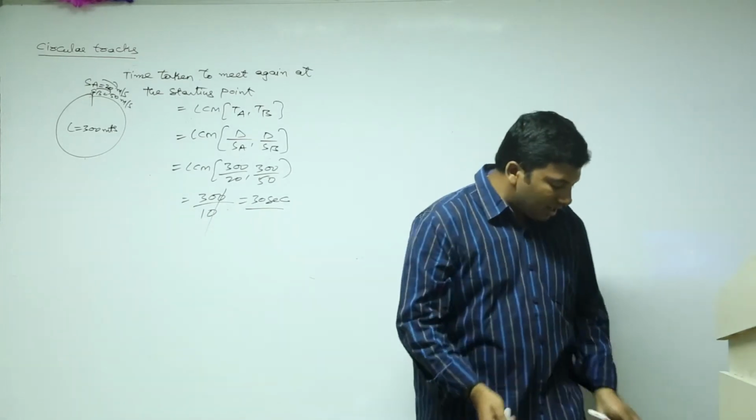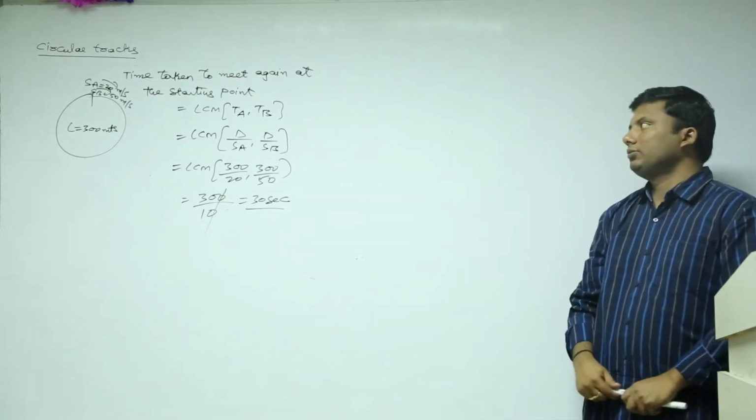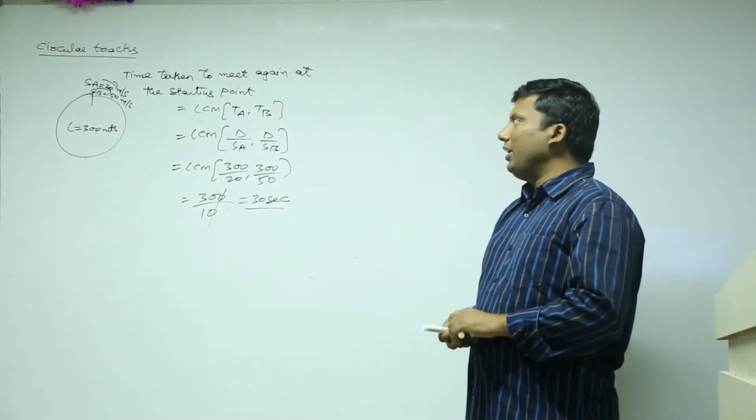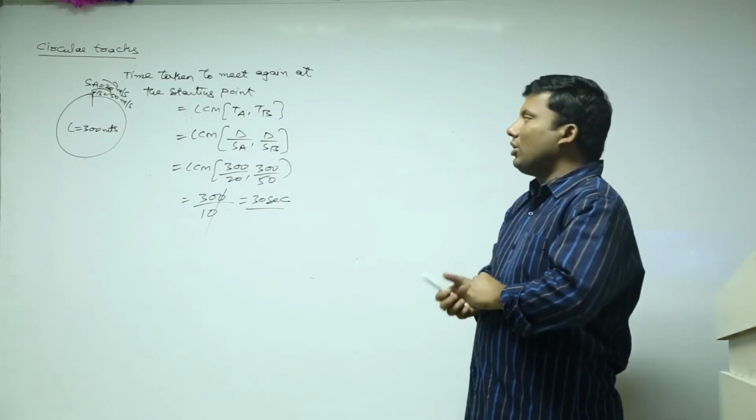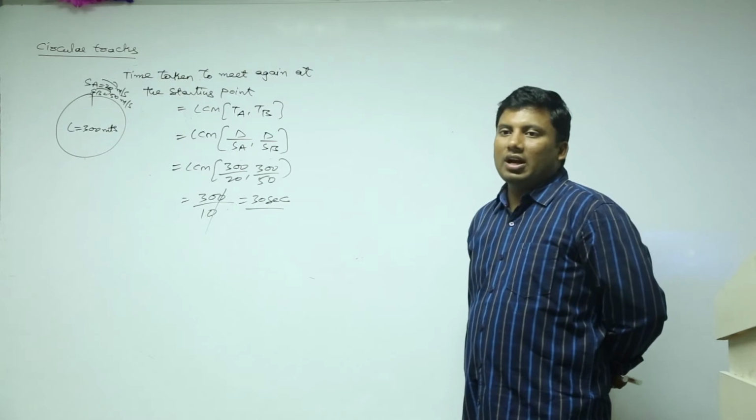Now once the basics are clear, it's very easy. The time taken to meet again at the starting point is the LCM of TA comma TB.